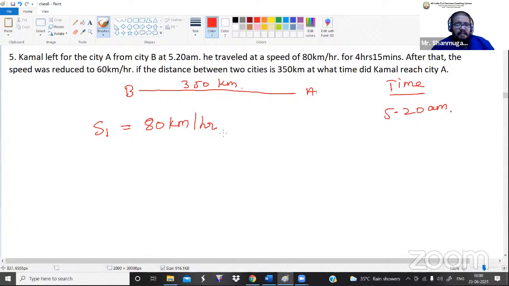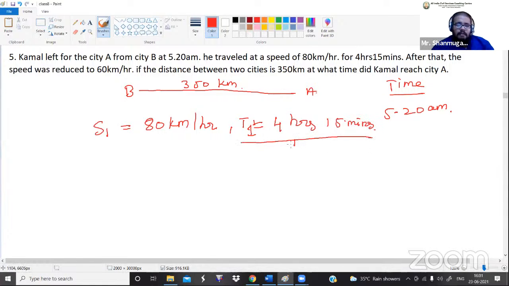With this speed, for how much time is he traveling? 4 hours 15 minutes. This is a time duration. He is traveling continuously for 4 hours 15 minutes. So time 1 is equal to 4 hours 15 minutes.